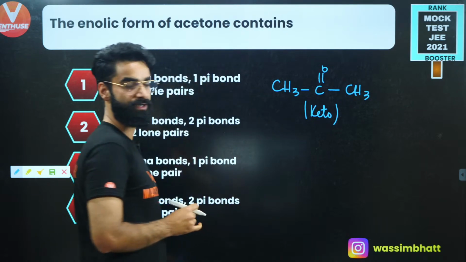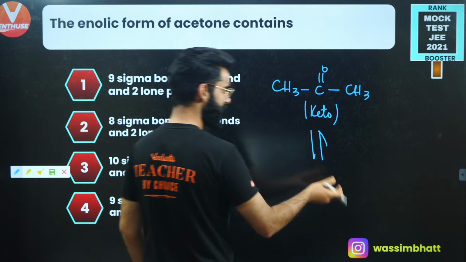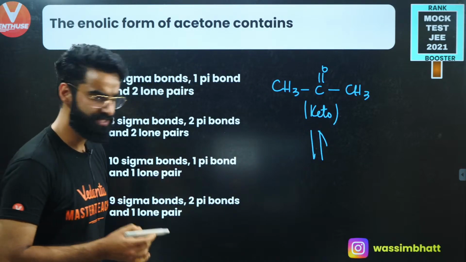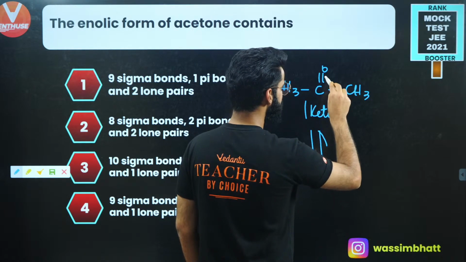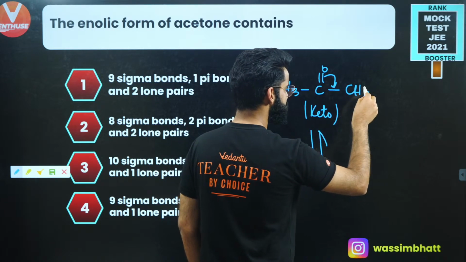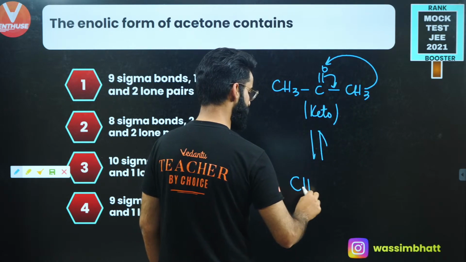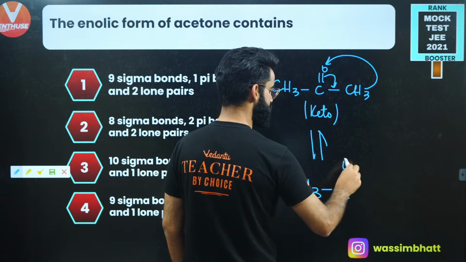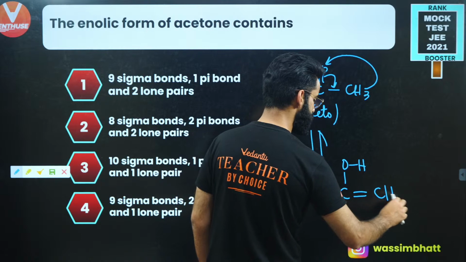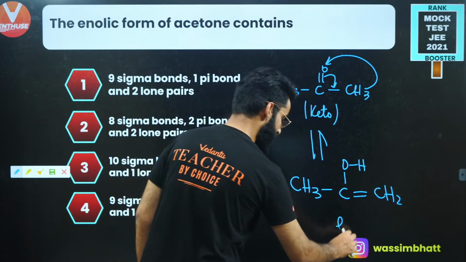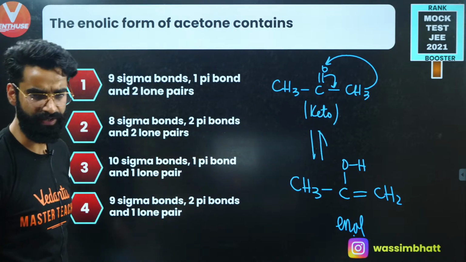Okay. Now, if you want to draw its enol form, right? Enol is its tautomer, right? So first of all, what is going to be its enol form? In order to draw the enol form, you simply take this double bond over here. Take the H positive from here and attach that H positive with this oxygen. So your enol is going to be CH3, this is C, this is OH, and over here you get the double bond. This will be CH2, right? Now this is what I call the enol form of the above keto one, right? Both these forms will be absolutely in equilibrium with each other.